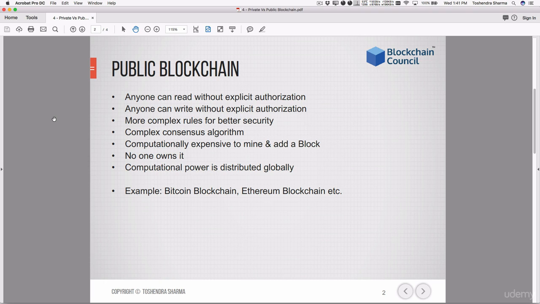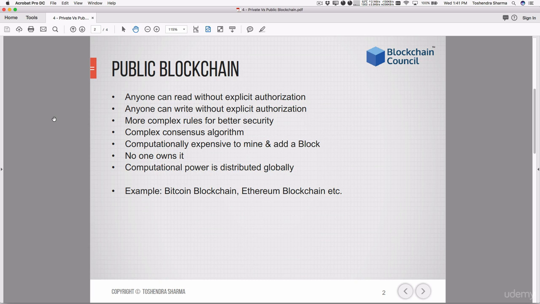Expensive means expensive in terms of energy, computation power, and time to mine and add a new block. This is made to make sure that the blockchain is safe and secure and has enough proof of work invested into creating and extending the blockchain with a new block.